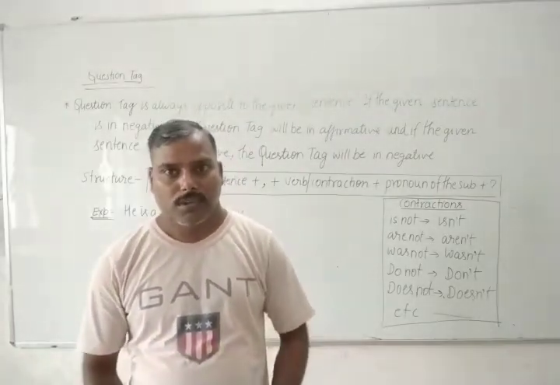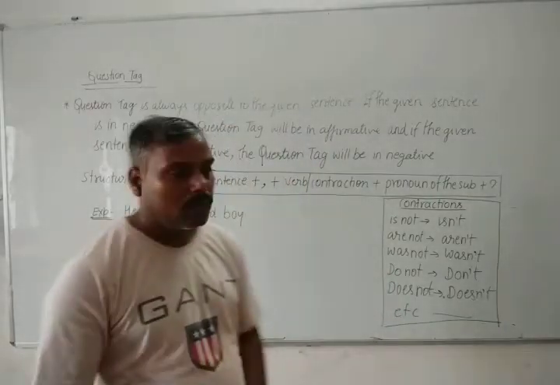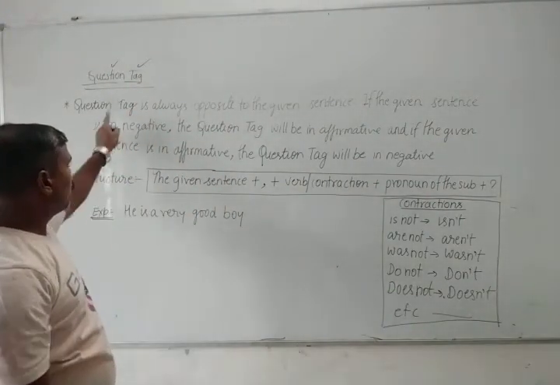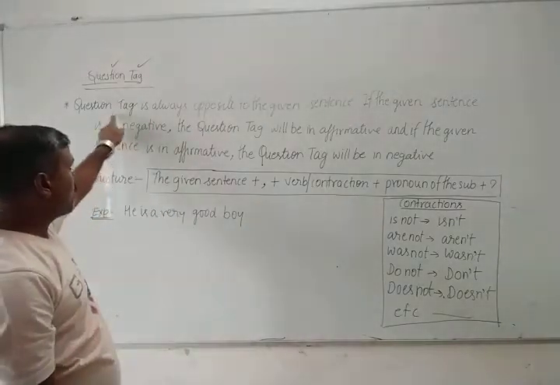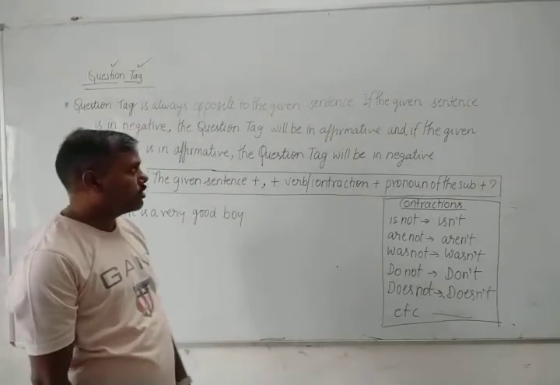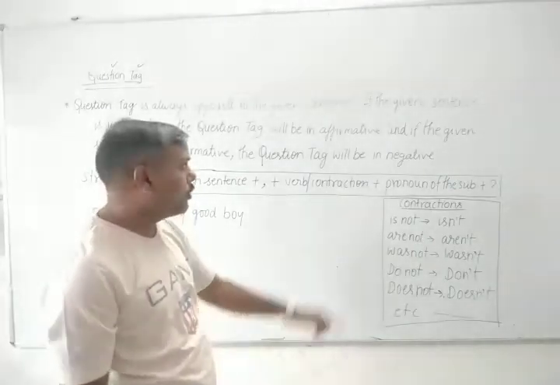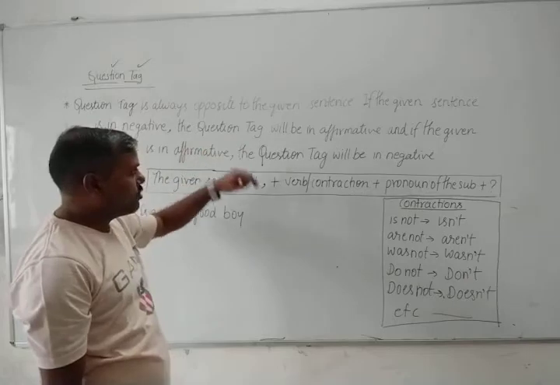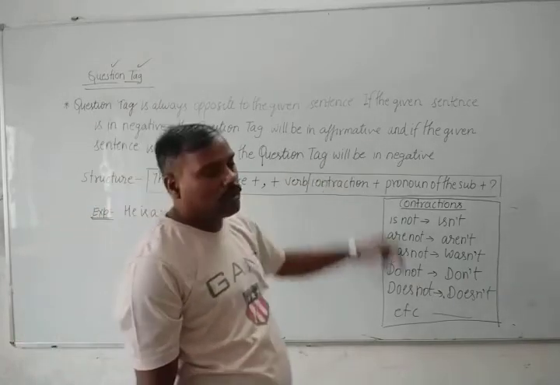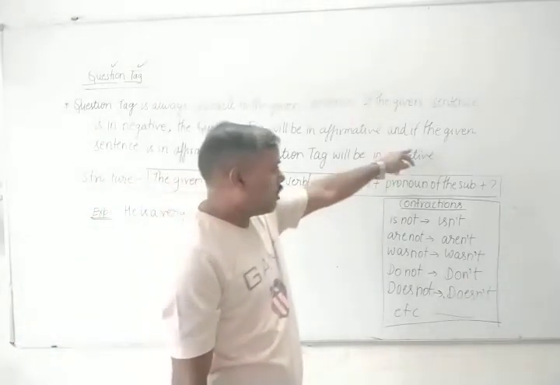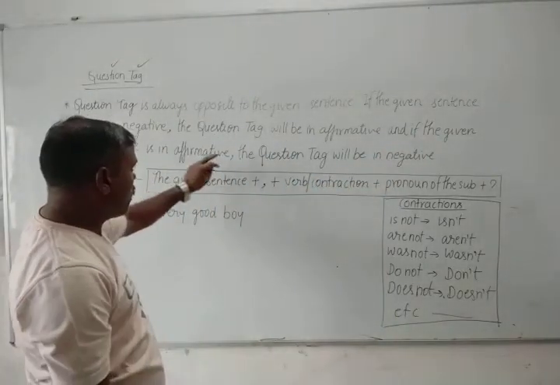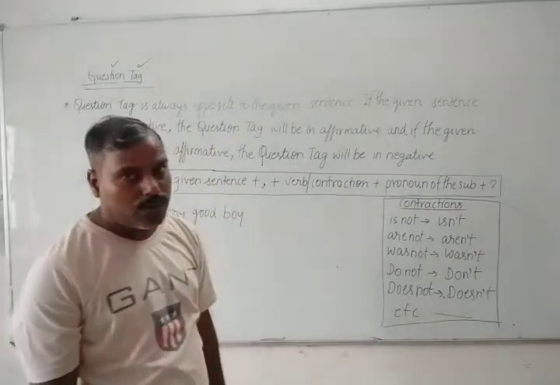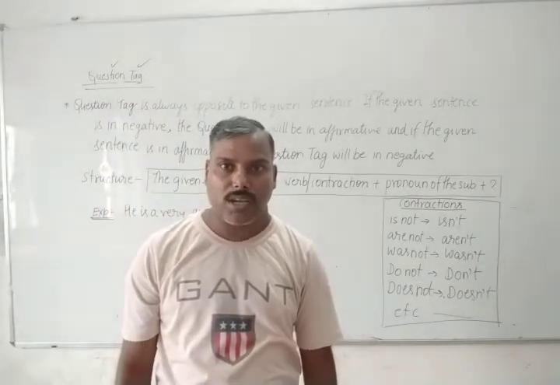Hello children, today we are going to study question tags. The question tag is always opposite to the given sentence. I mean, if the given sentence is in negative, the question tag will be in affirmative. Next, if the given sentence is in affirmative, the question tag will be in negative. I have given you a structure also so that you can understand it very clearly.